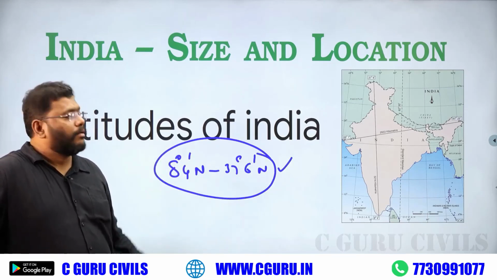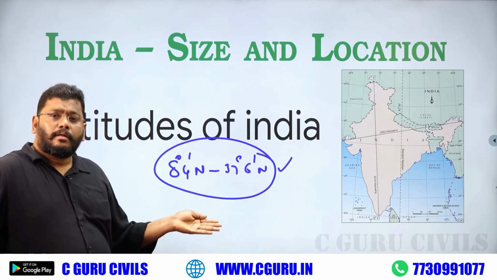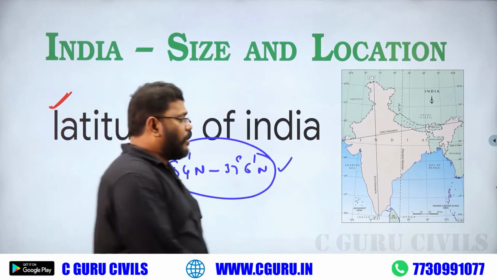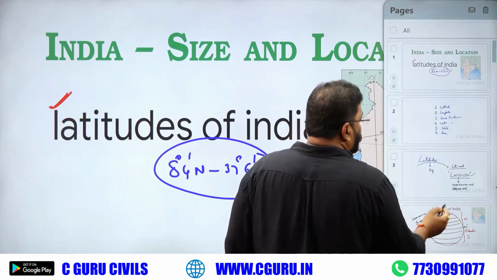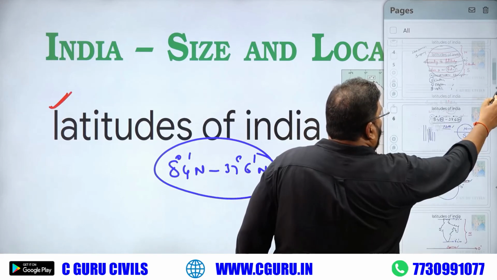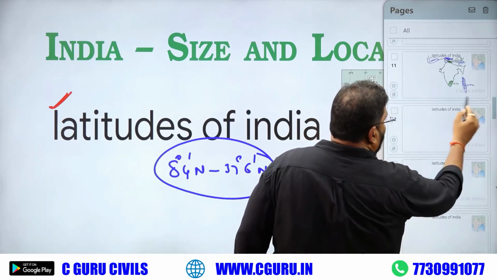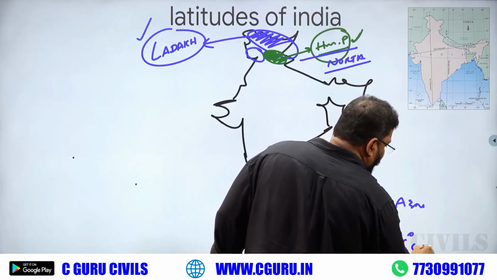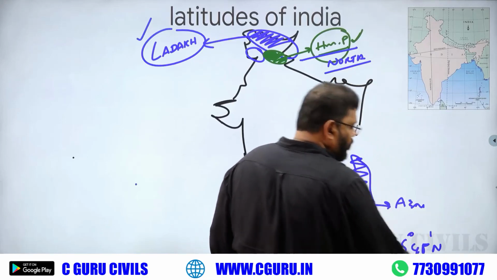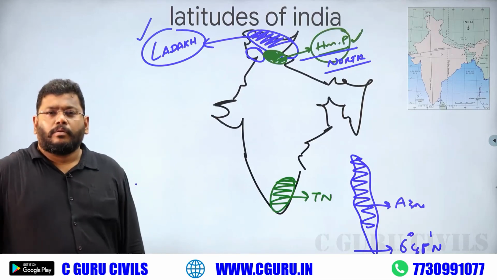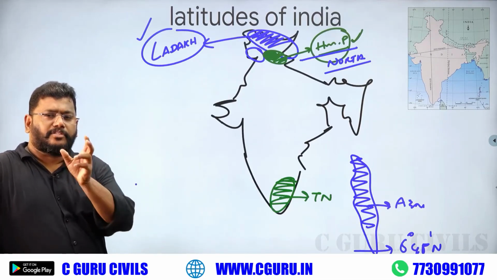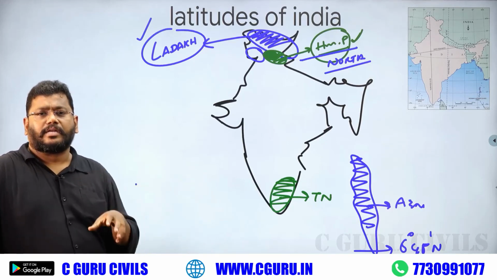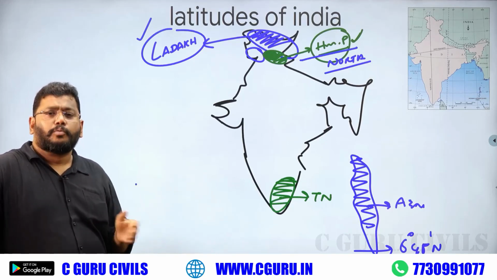What is the reason? Some islands are there. If you take the Andaman Nicobar Islands, the initial area is 6 degree 45 north. Okay, please feel the difference and what is correct, what is wrong. You must know about that.